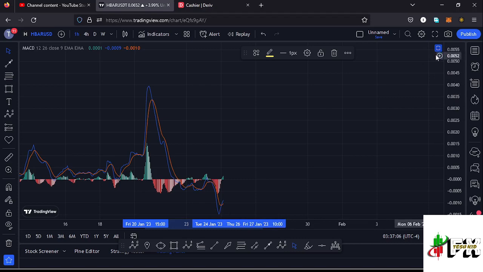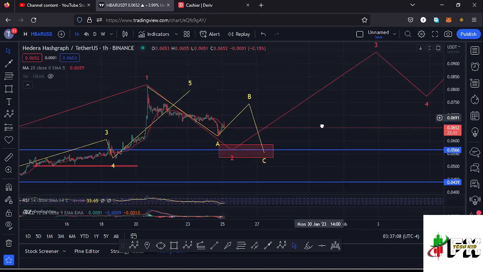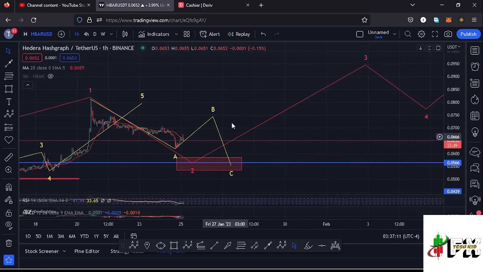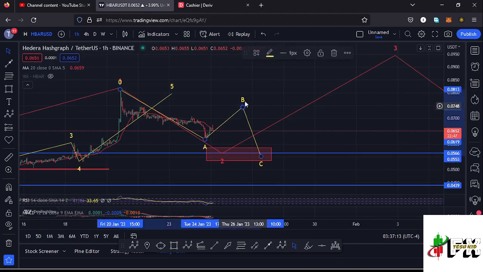That also means that we might see a bit of a short-term bullish movement here on the Hbar chart to give us maybe the high for this wave B before we can continue pushing even lower to fully maximize our target area. So let's be patient and see how that plays out, and I'll keep you updated.